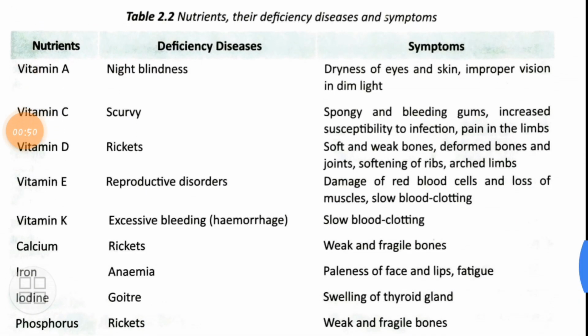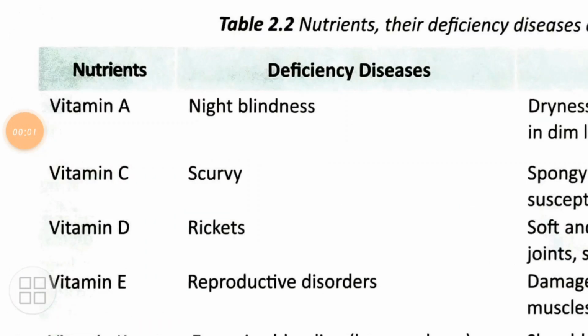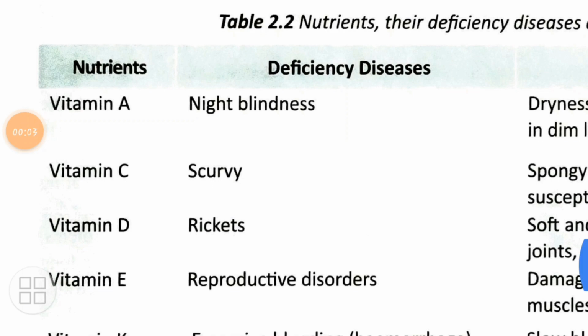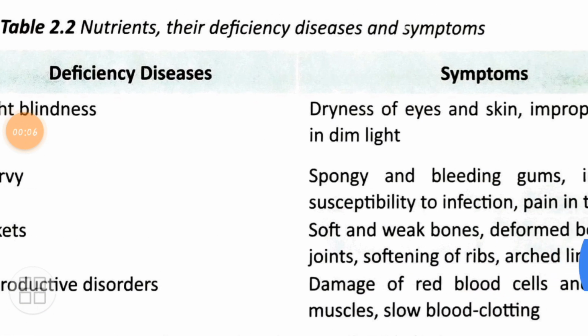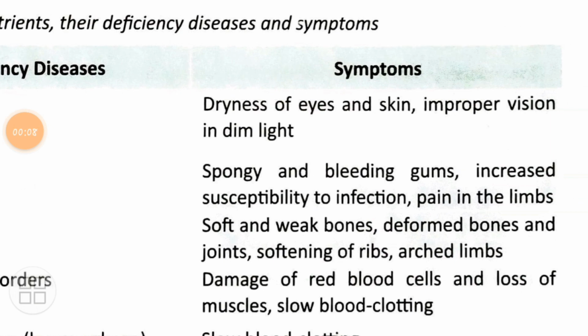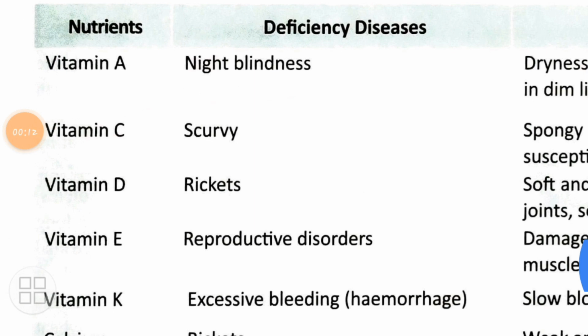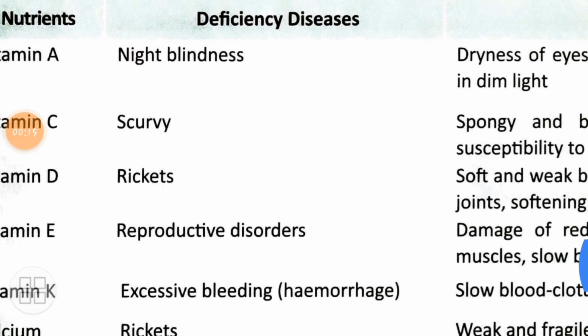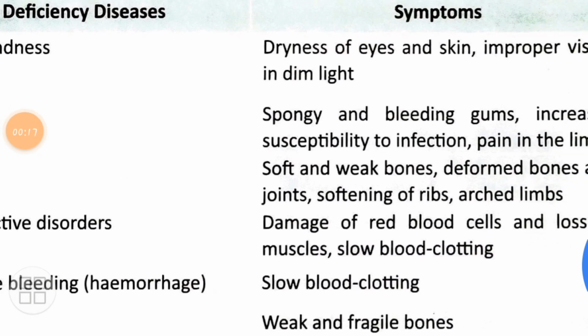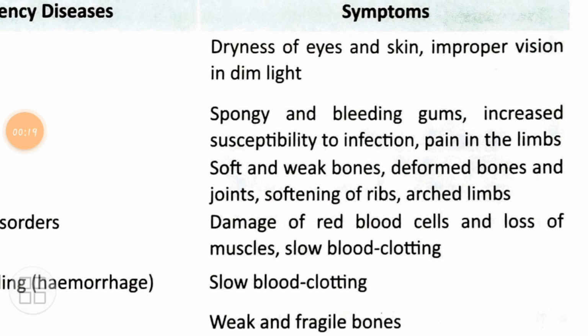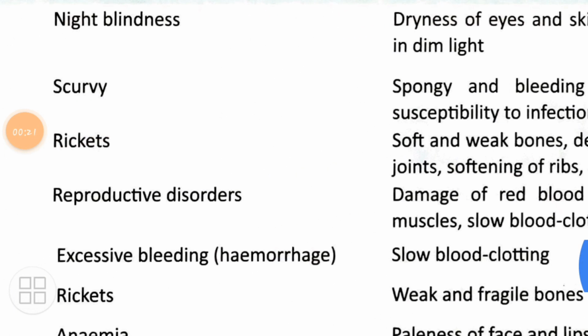Okay, vitamin A deficiency: the disease that will be caused in absence of vitamin A is night blindness. What are the symptoms? Dryness of eyes and skin and improper vision in dim light. Deficiency of vitamin C results in scurvy, and the symptoms are spongy and bleeding gums, increased susceptibility to infection, and pain in the limbs. Now, deficiency of vitamin D causes rickets, that is soft and weak bones, deformed bones and joints, softening of ribs and arched limbs.